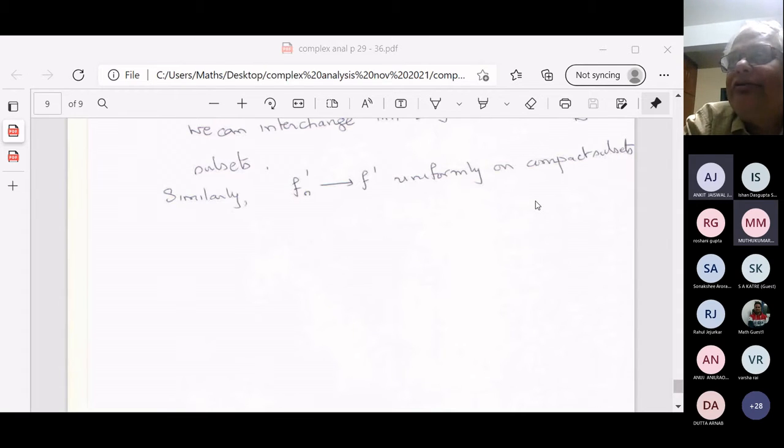That means Kn is contained in Kn plus 1, all these are compact, and Kn is contained in the interior of Kn plus 1. Okay, and that is not immediate.